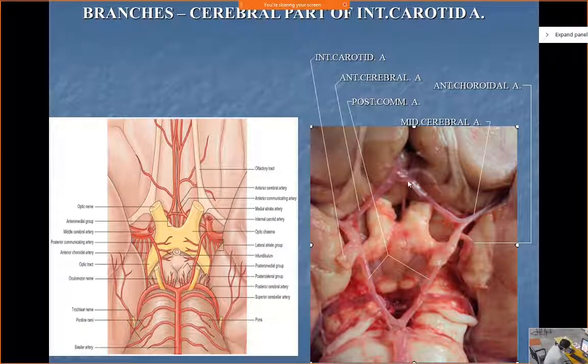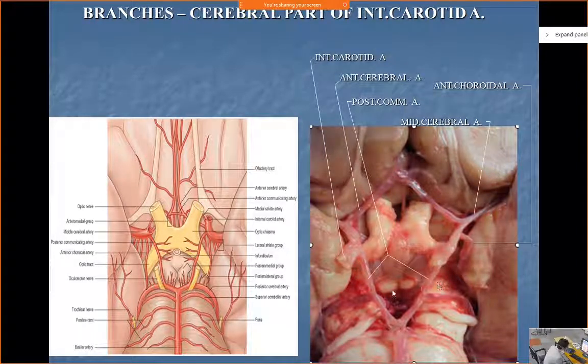Anterior cerebrals on either side, anterior communicating in the anterior part, in the middle; posteriorly, the posterior communicating artery, and in the middle, the proximal part of the posterior cerebrals. Okay, see the posterior cerebrals are like this. So somewhere in between them, the posterior communicating is joining here. So this becomes the proximal part and this becomes the distal part. So this is how the circle of Willis is formed in the interpeduncular fossa or in the interpeduncular cistern.